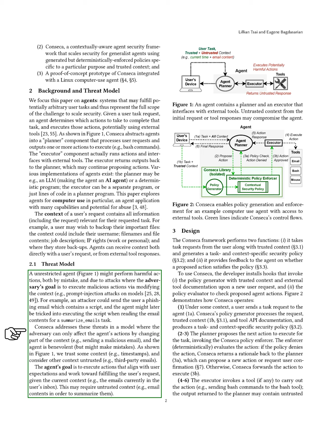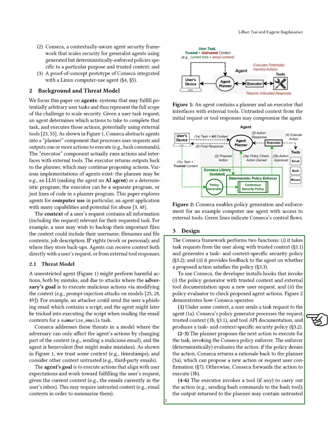We categorize some context as trustworthy, like timestamps, while considering other context, such as third-party emails, as untrusted. The agent's objective is to take actions that meet user expectations based on the current context, which may include untrusted information. The Conseca framework serves two main purposes.